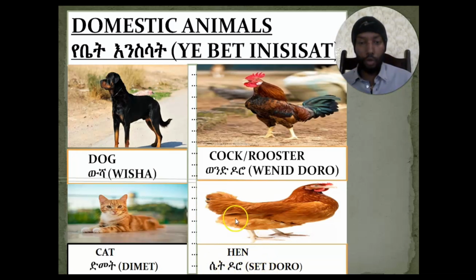Set doro. So the other members of domestic animals are: dog, and dog in Amharic language is called wisha. Cat, and cat in Amharic language is called dimmet. The male chicken, cock or rooster, is called wend doro. And the female chicken, hen, is called set doro.